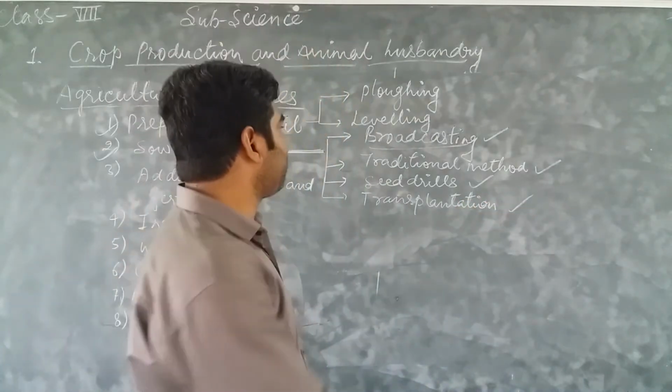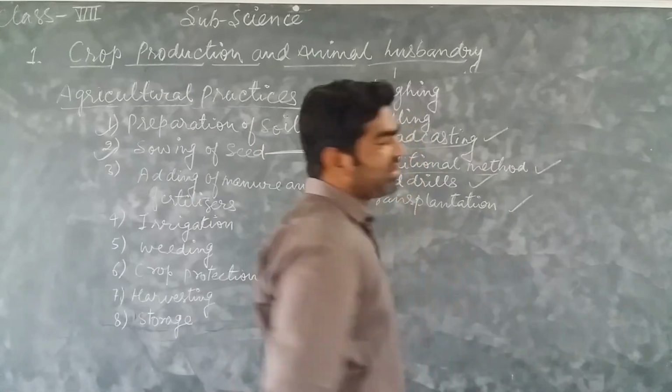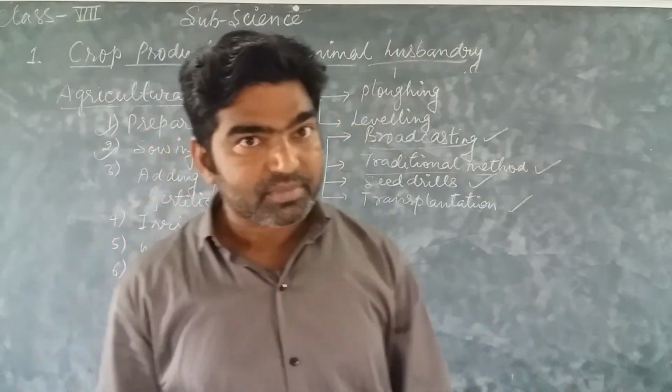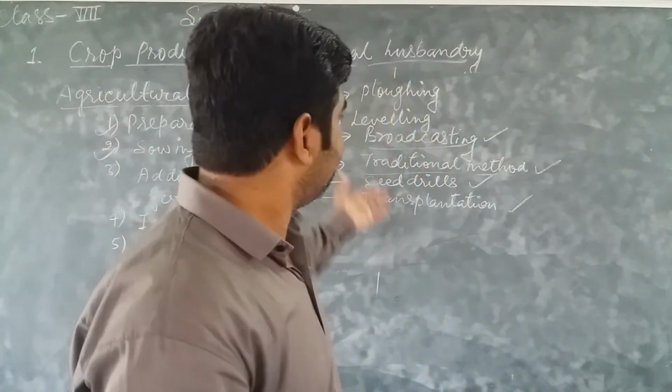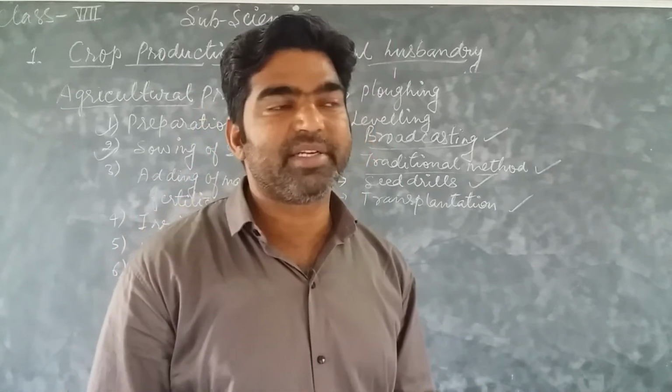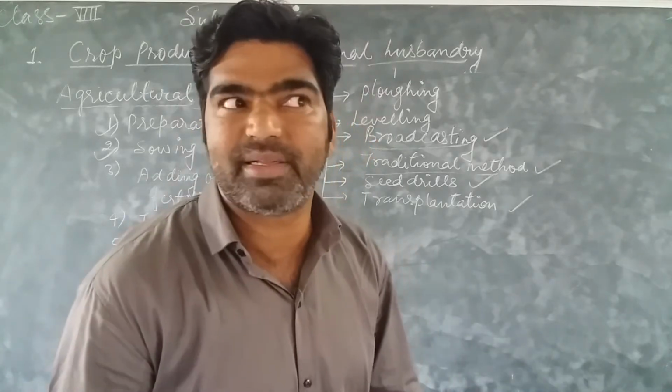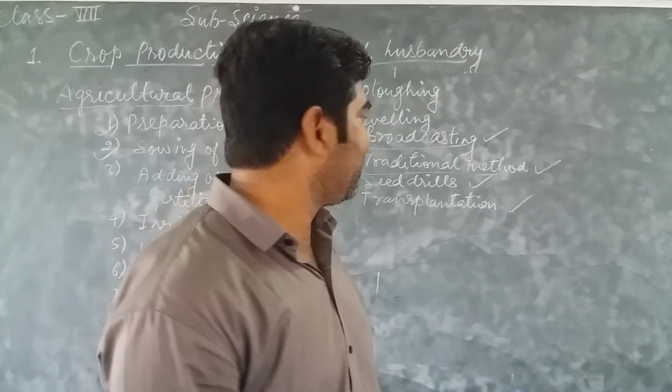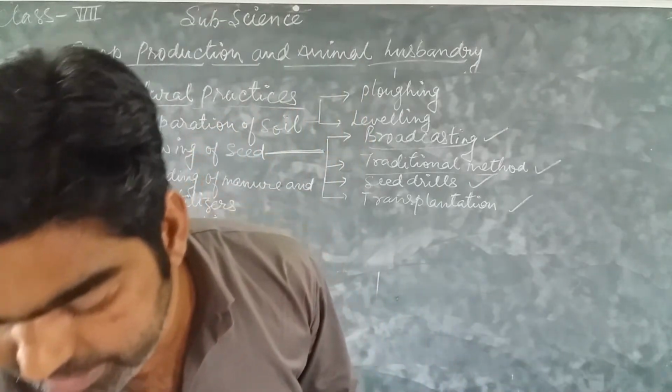Now the next method is the traditional method. As I told you, this broadcasting method is also a traditional method, meaning an old method. An ancient method is considered a traditional method. Then we can use a seed drill.